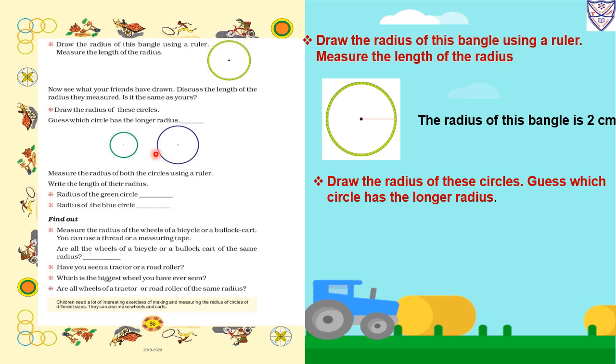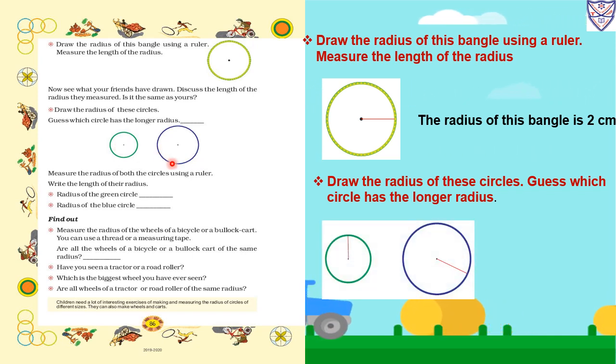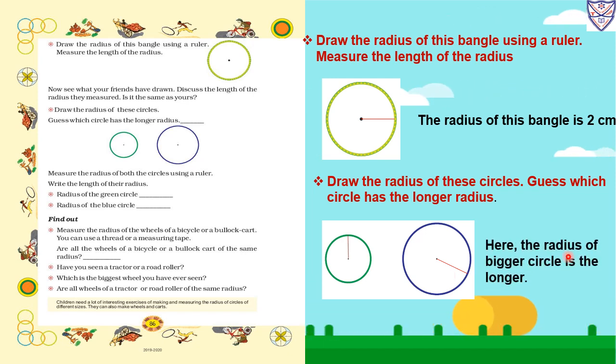Draw the radius of this circle. Guess which circle has the longer radius. Two circles are given. Now we have to draw the radius. How will we draw it? One endpoint at the center of the circle, and the other endpoint on the circle. So this is the smaller circle's radius and this is the longer circle's radius. Here the radius of the bigger circle is longer. So the bigger circle will have the longer radius.